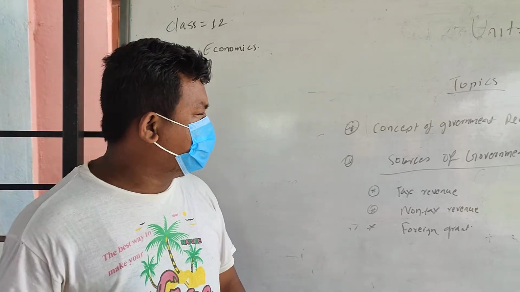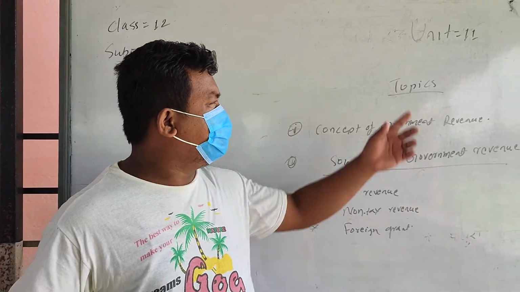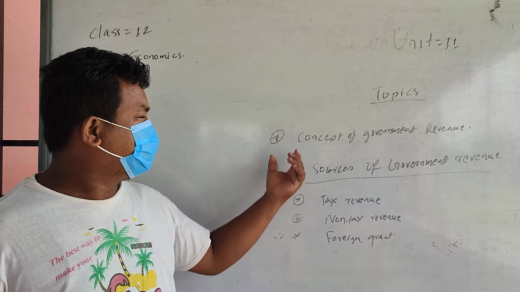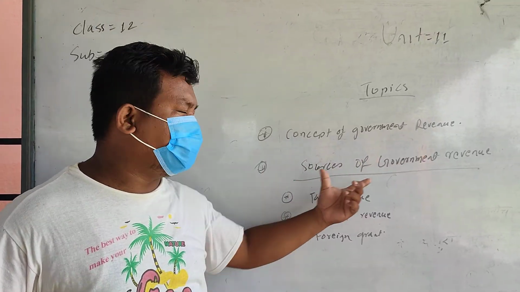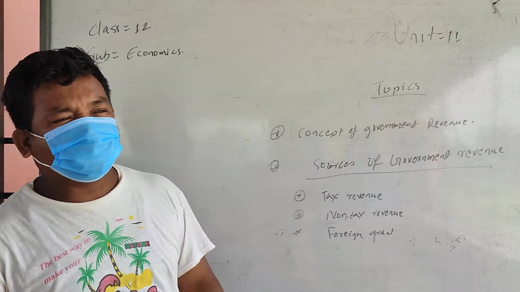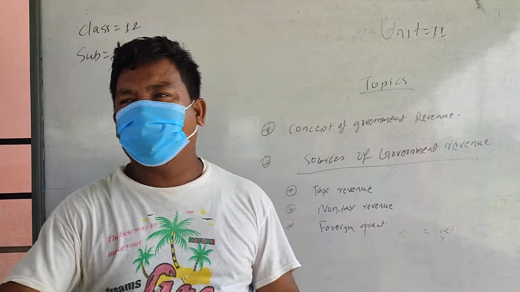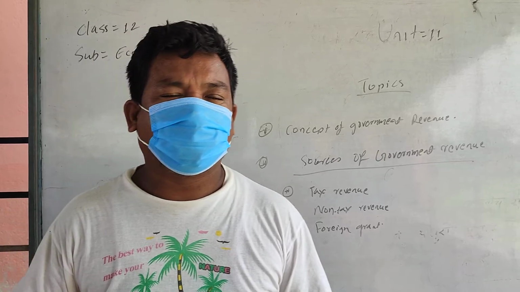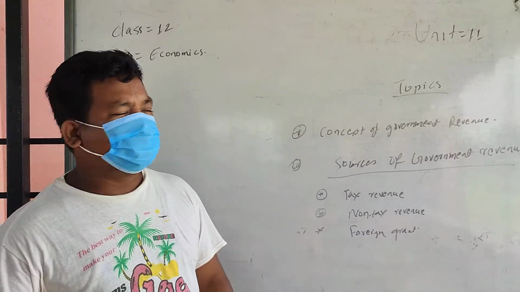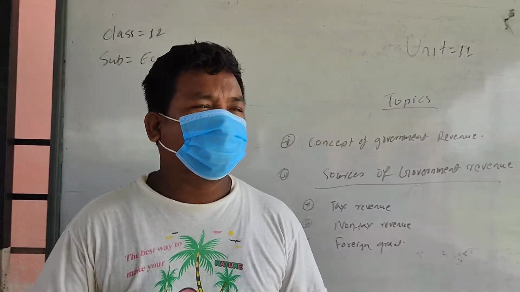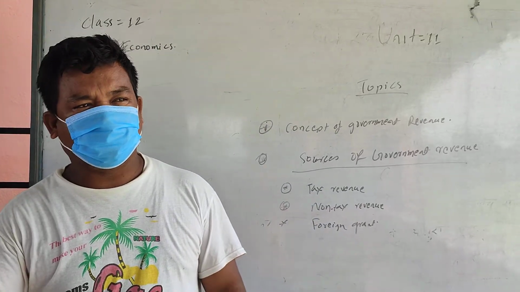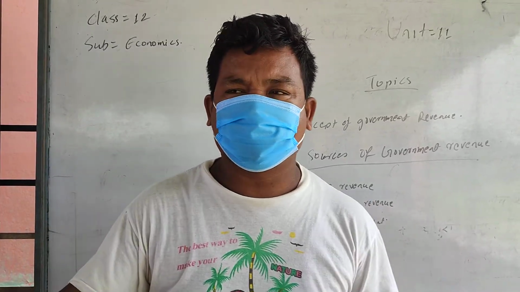In this video I am going to explain to you, from Unit 11, the concept of government revenue and sources of government revenue. So first let me explain the concept of government revenue. When we talk about government revenue, we are talking about the income of the government. The government also collects its income from different sources.